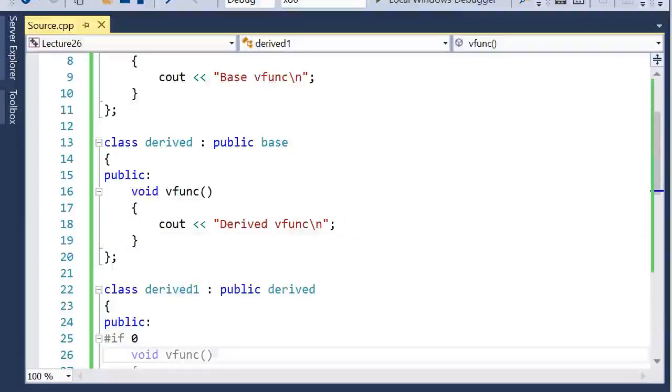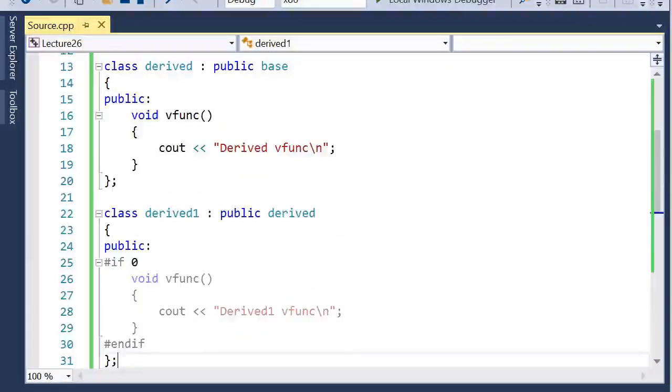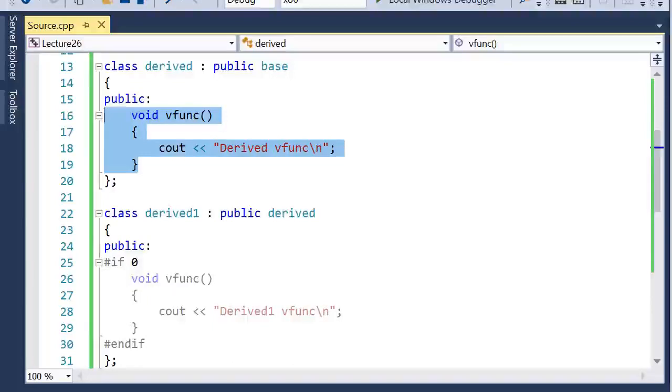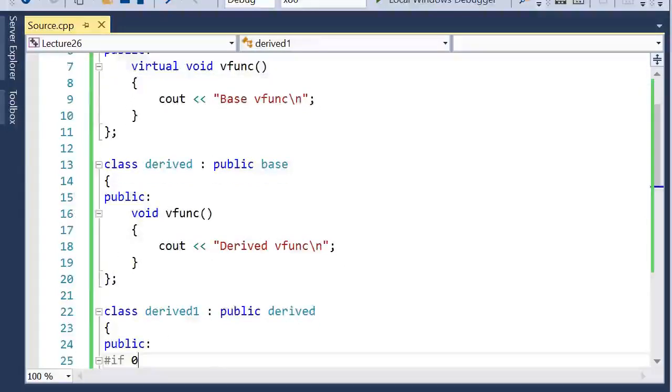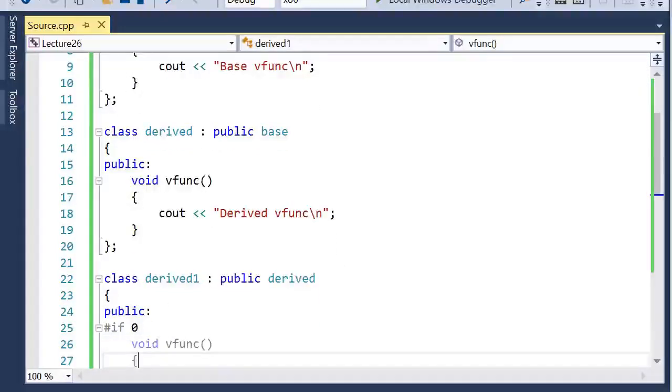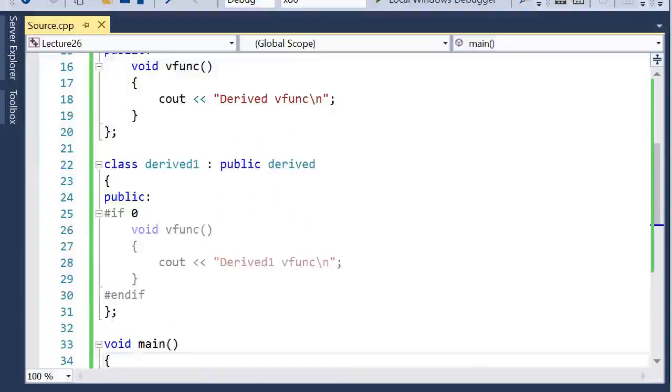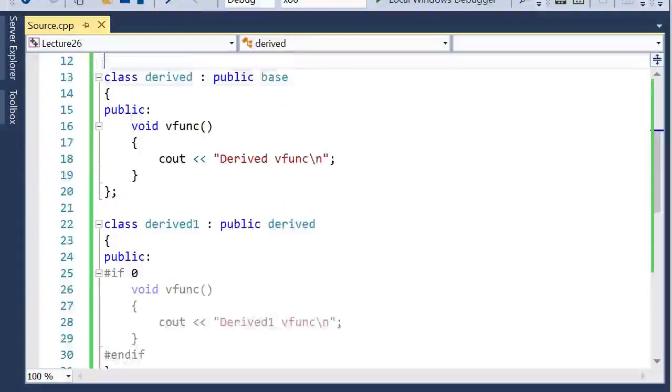It's because, as we saw in that point, when you derive this class derived one from this derived class, and if you don't override this virtual function, it will take the definition of the virtual function from its previously derived class and not from the base class. So this is how the virtual function is used in case of multiple inheritance, where you derive multiple classes from one class.